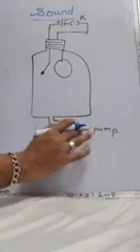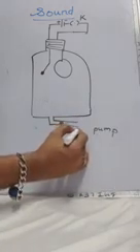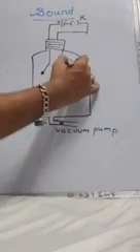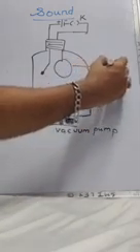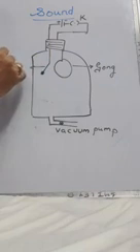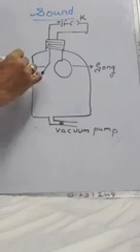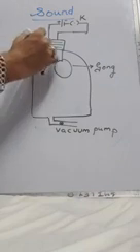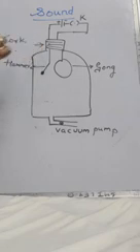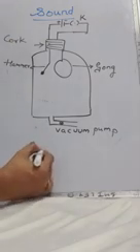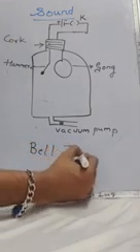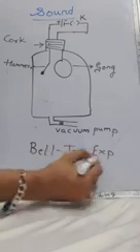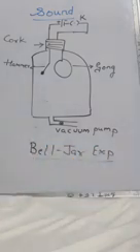Please see the spelling of vacuum. It is V-A-C-U-U-M. This is a gong and this is a hammer. This is a cork or a stopper. So we are proving that sound cannot travel through vacuum. The name of this experiment is bell jar experiment.